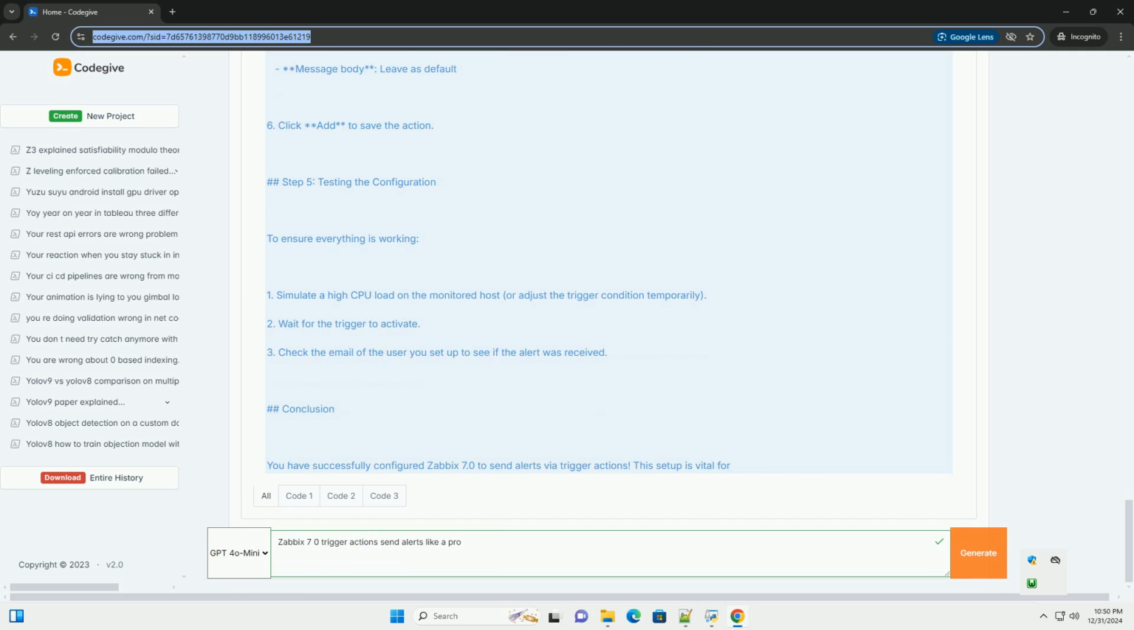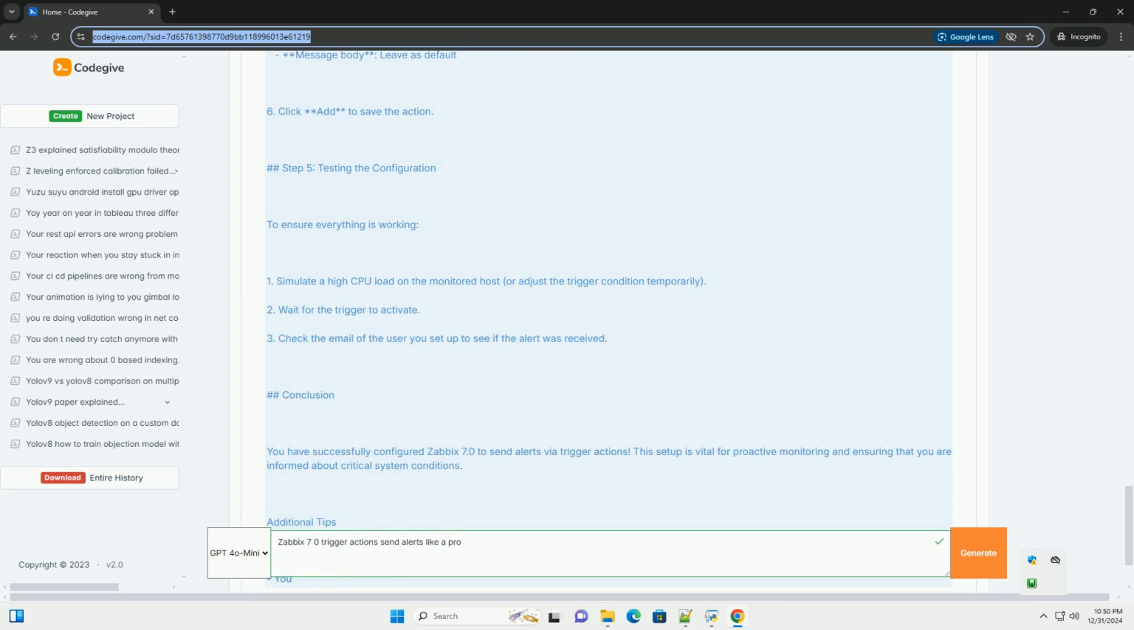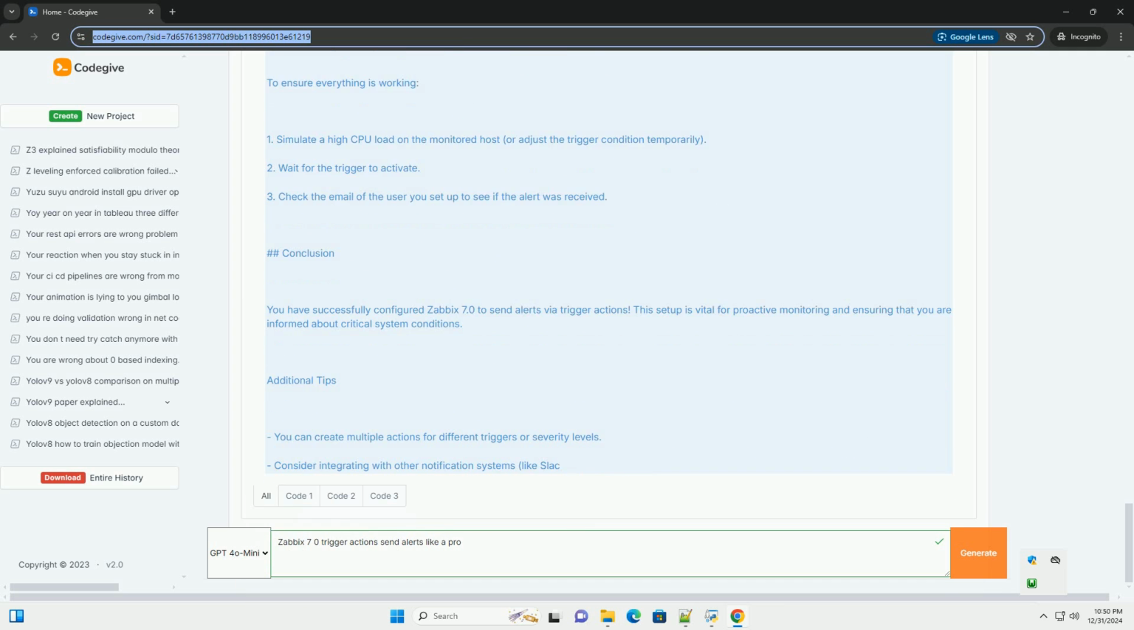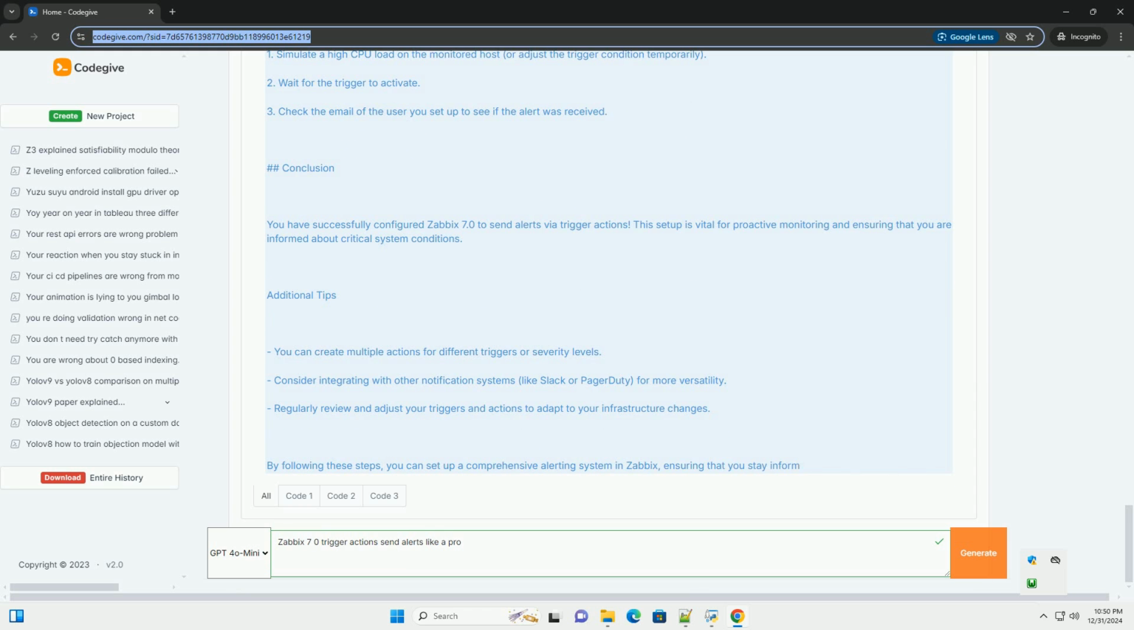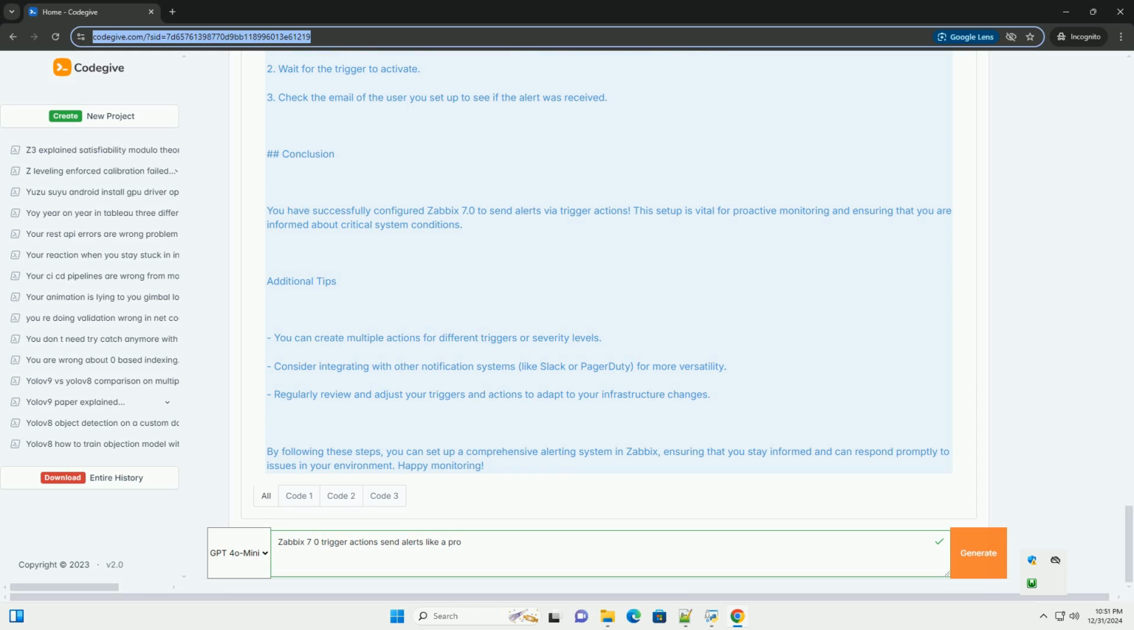Example trigger creation. 1. Navigate to Configuration, Hosts in the Zabbix frontend. 2. Select the host to which you want to add a trigger. 3. Go to the Triggers tab and click on Create Trigger. 4. Fill out the form. Name: High CPU load. Expression: hostname system.cpu.load percpu average 1. Last: 5. Severity: High. Description: Triggered when CPU load exceeds 5. 5. Click Add to save the trigger.